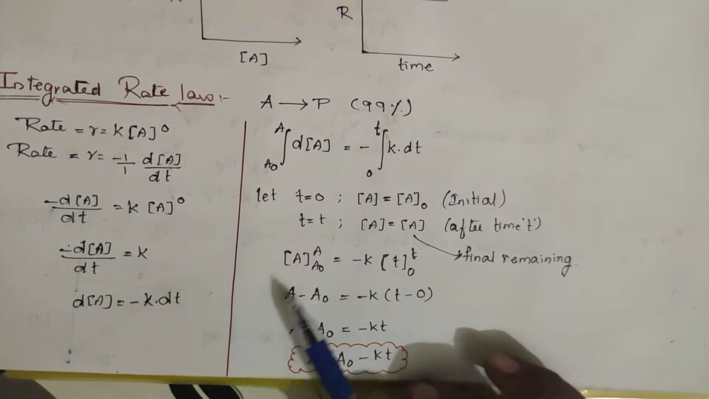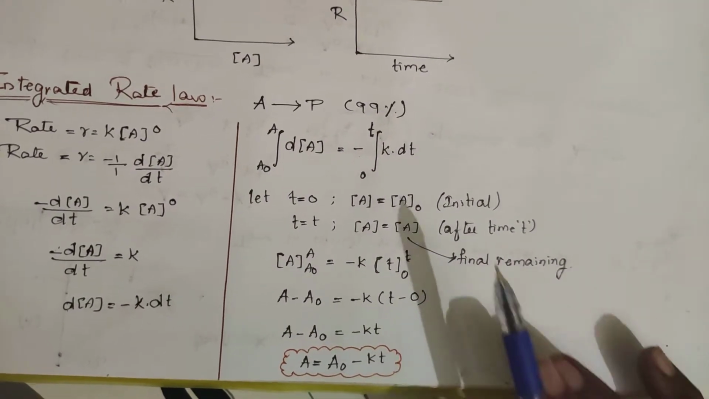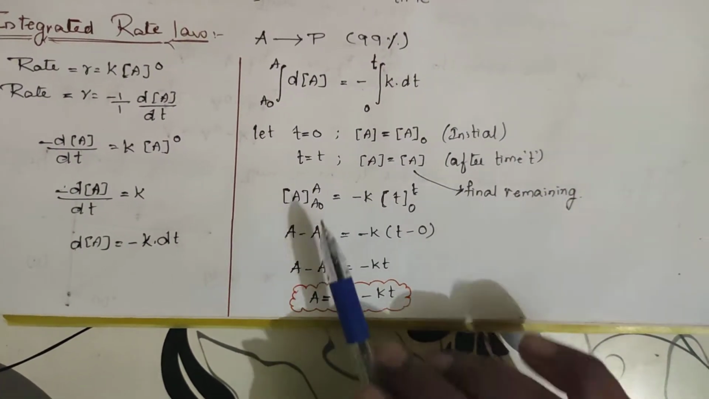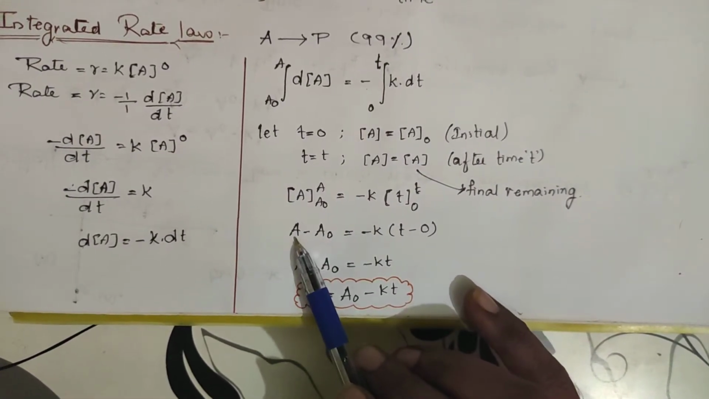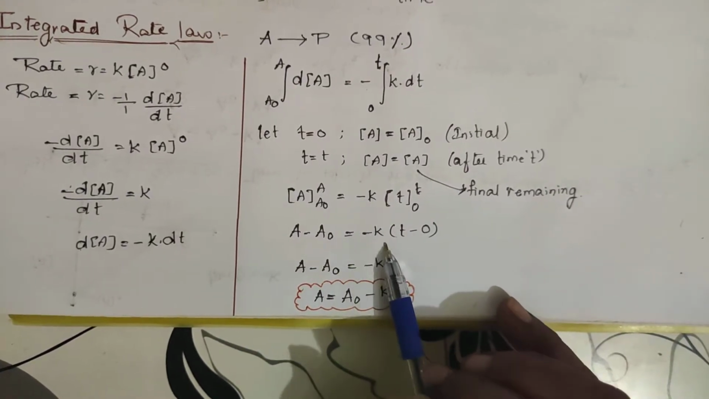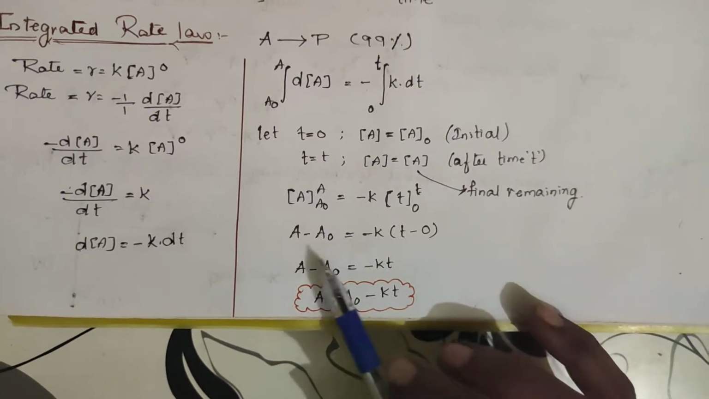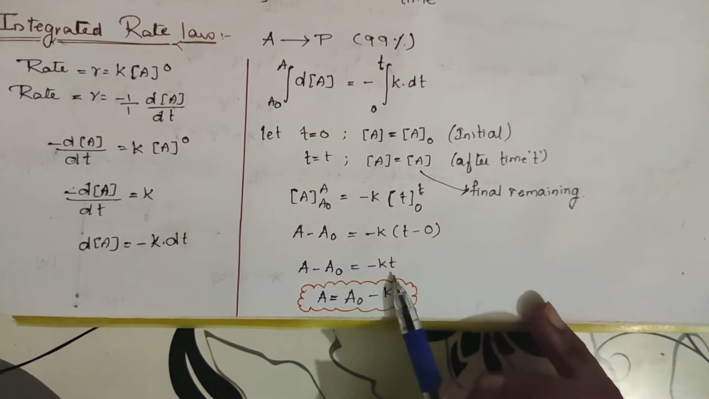After some time t, what will be the concentration? The concentration of A that is left out. As you have done with A naught, upper limit minus lower limit: A, the final concentration, minus A naught, equals minus K times T, that is T minus 0. So A minus A naught will be equal to minus KT.